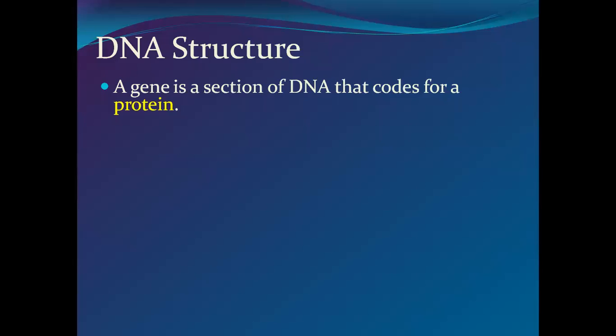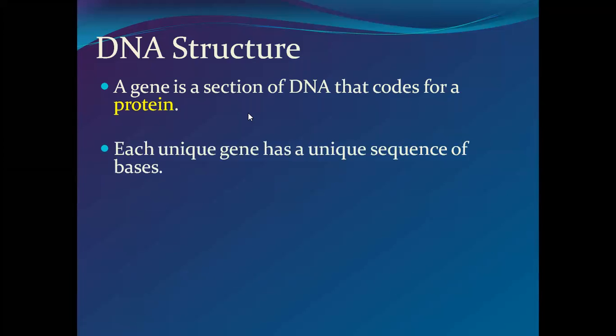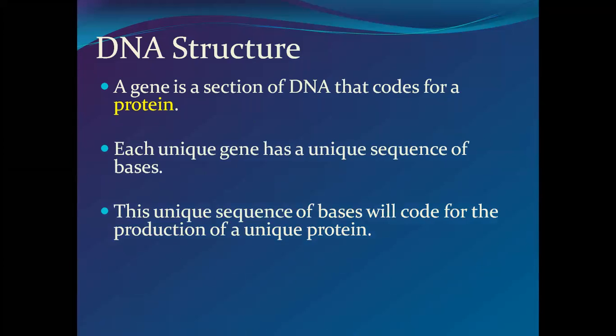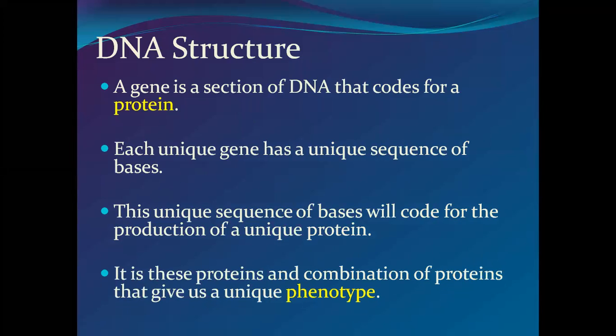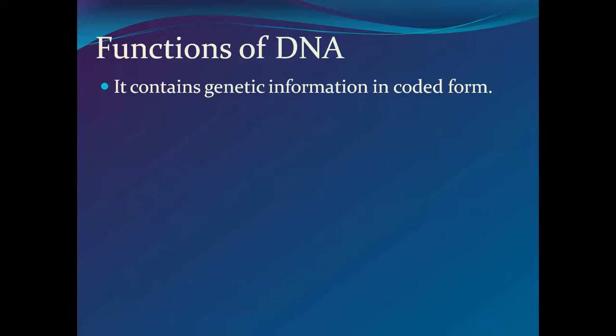Then, a gene is a section of DNA that codes for a protein. So what is a gene? A gene is a part of DNA which codes for a protein. Each unique gene has a unique sequence of bases, and this unique sequence of bases will code for the production of a unique protein. तो DNA क्या करता है? Protein synthesis करता है, and it is these proteins and combination of proteins that gives us unique phenotype. अलग-अलग phenotypes मिलते हैं.